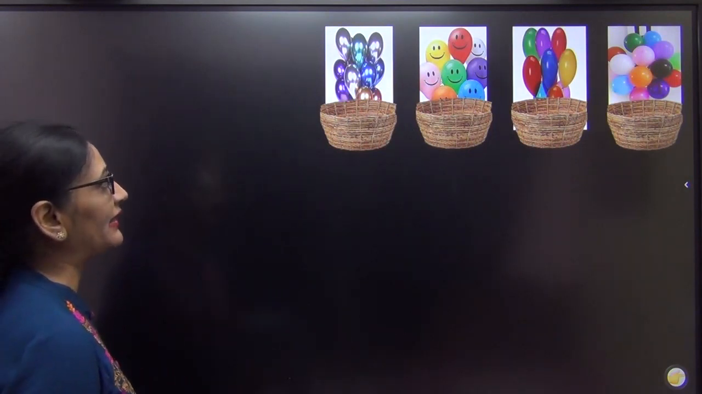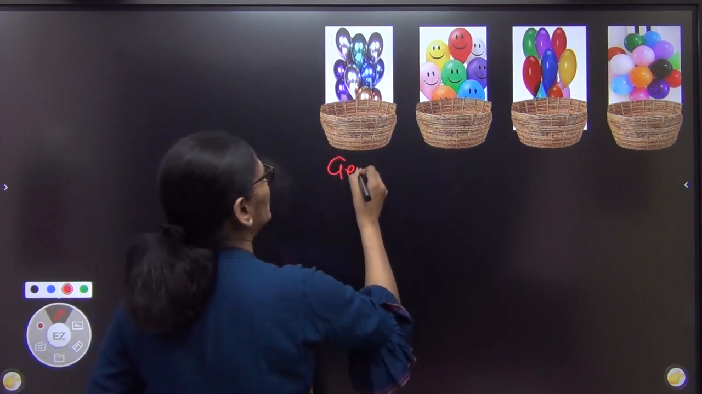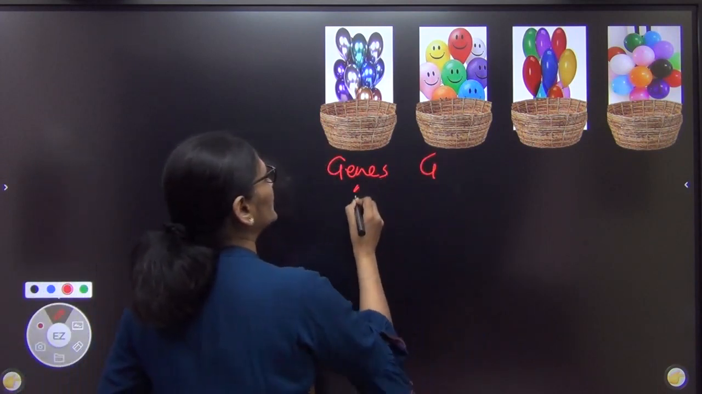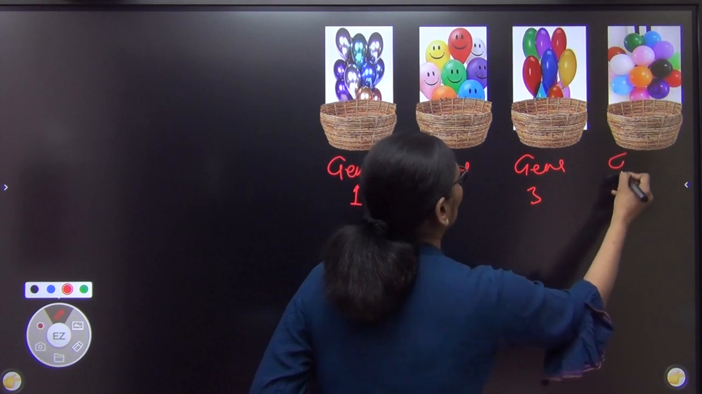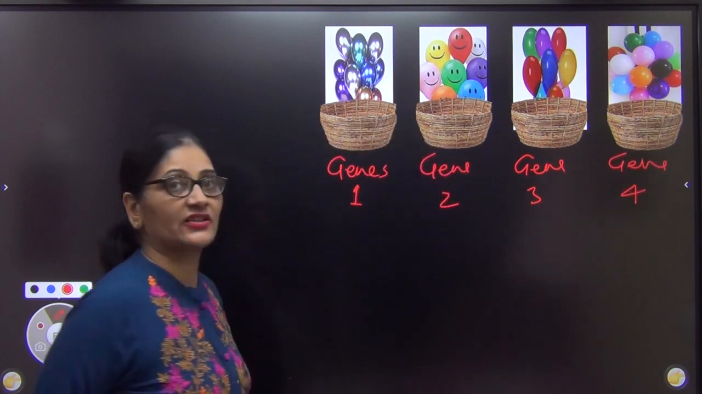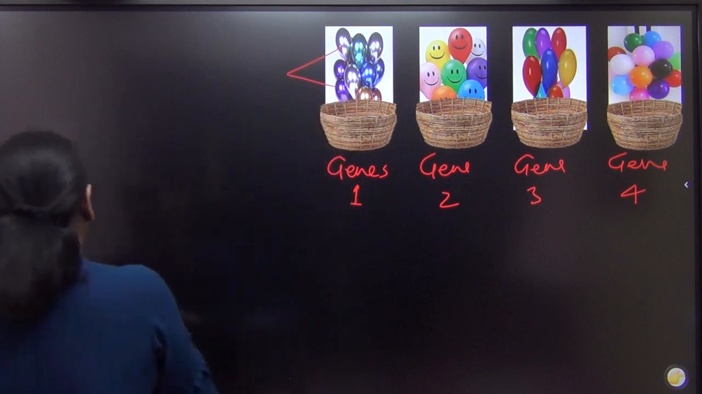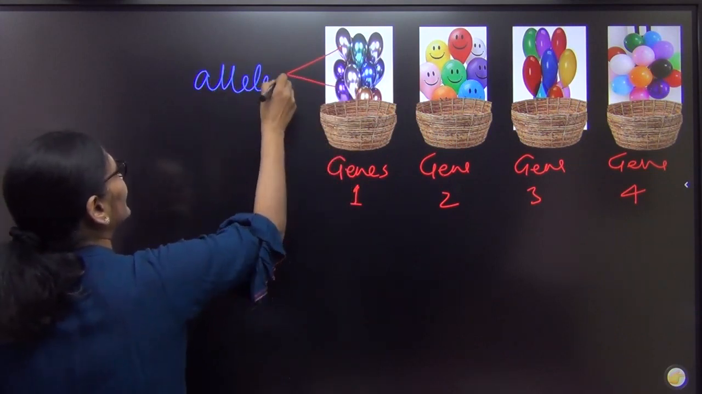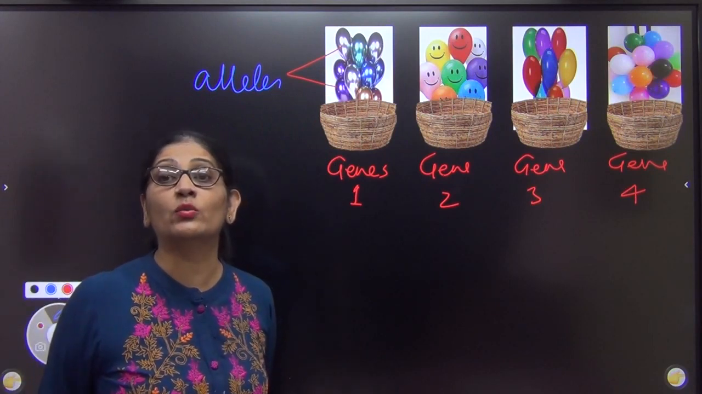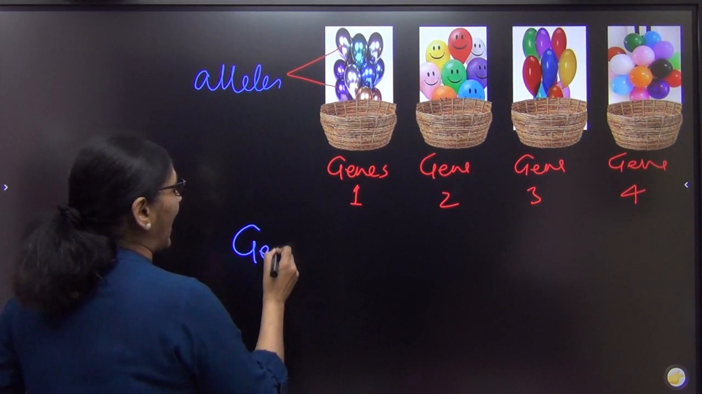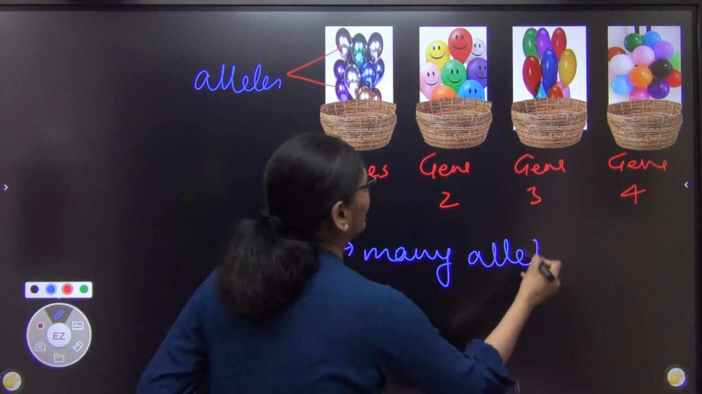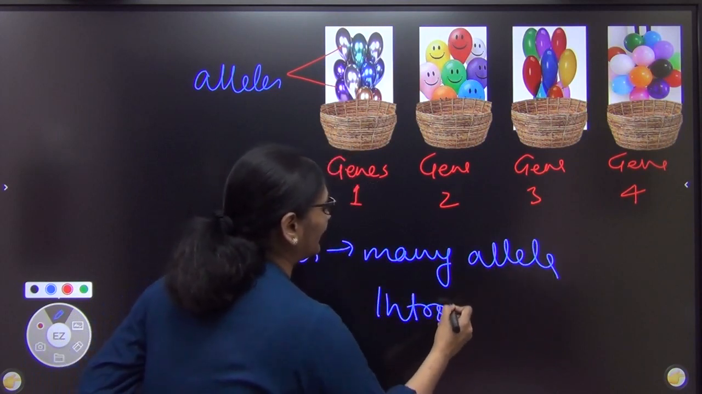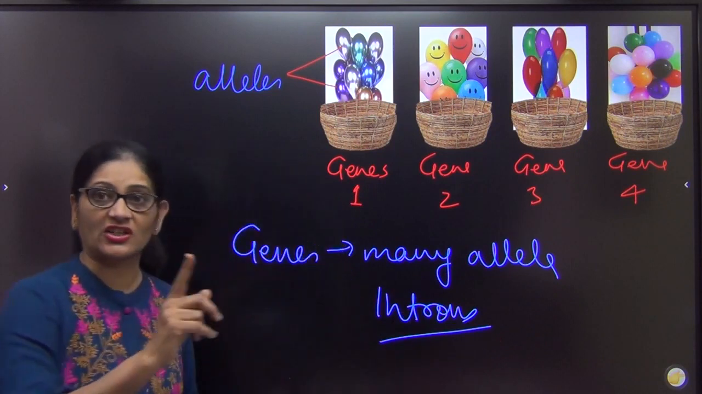Let us look at another example here. Now in another example, what I am trying to show is, again with the help of an example, in this case also the basket represents genes. So this is gene 1. This is gene 2. Say this is your gene 3. And say this is your gene 4. So the baskets here represent the genes, and the balloons represent the alleles of those genes. Right? In this case, what we are seeing is each basket has more than one balloon. That means each gene has many alleles, and many alleles of any gene are found only in introns and not in exons. Why is that? I will explain just now.